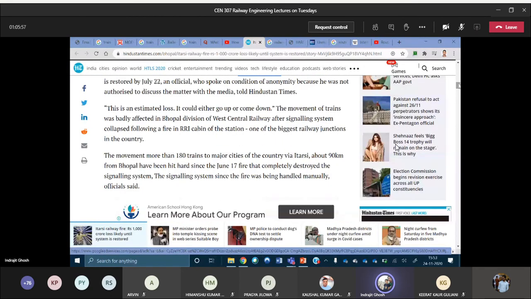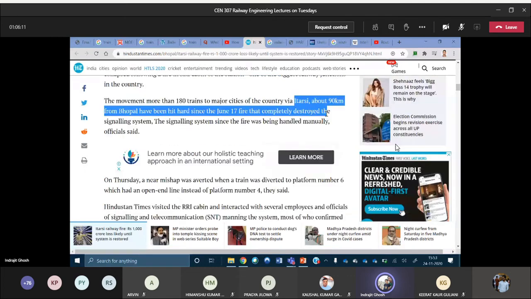But look at this information. The movement of more than 180 trains to major cities of the country via Itarsi, about 90 km from Bhopal, has been hit since the June 17 fire. So only one station, one cabin, one location, route relay indicator is controlling interlocking.